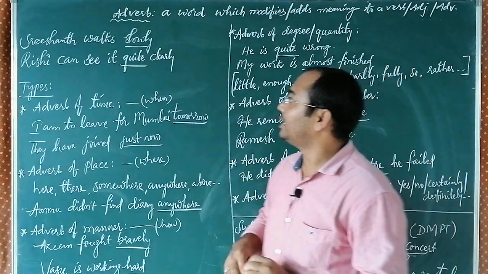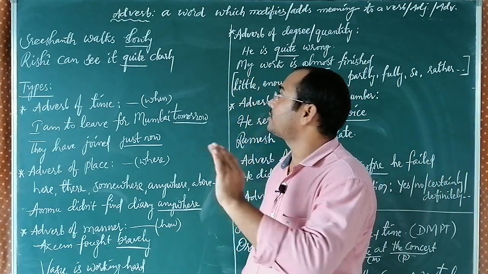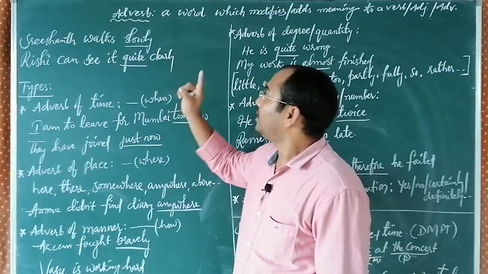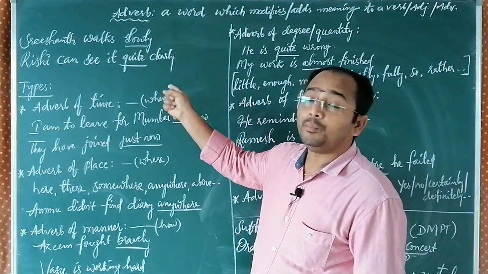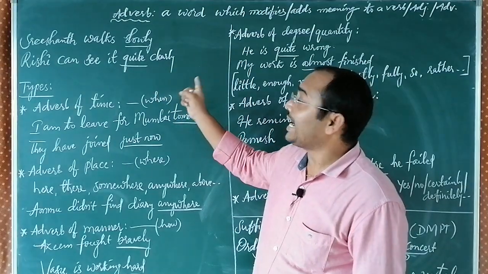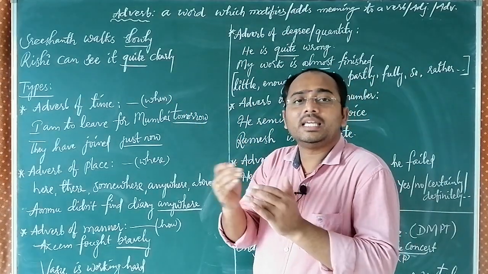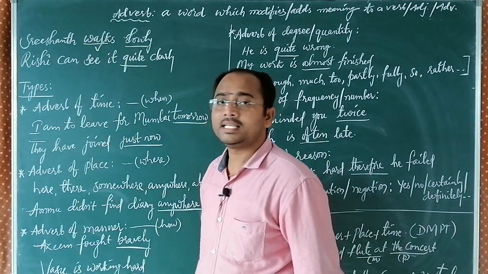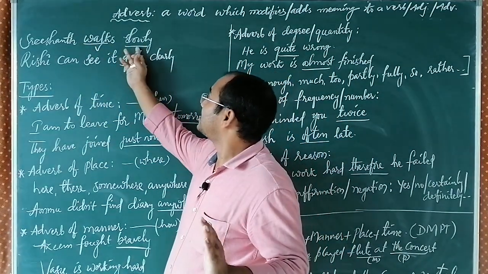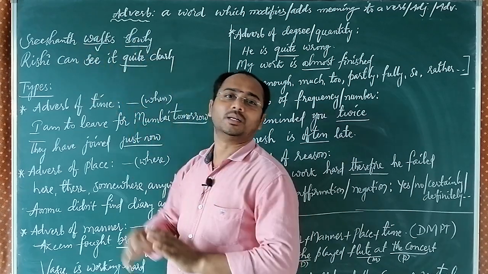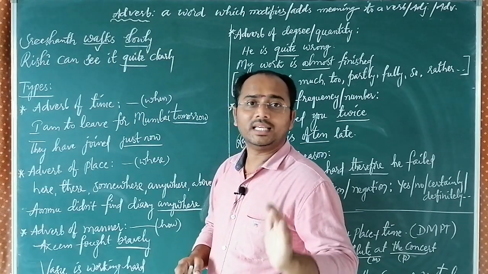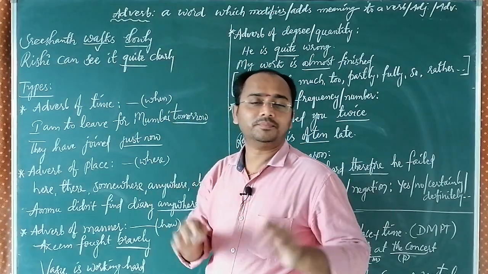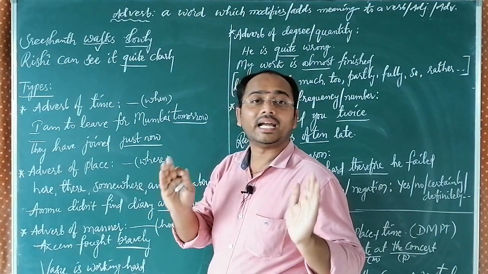Let me give you an example. Srishant walks slowly. Here slowly is a word that is adding meaning to the walk. How is he walking? Walking is a verb, and this slowly is adding something to that verb, so we call it an adverb.